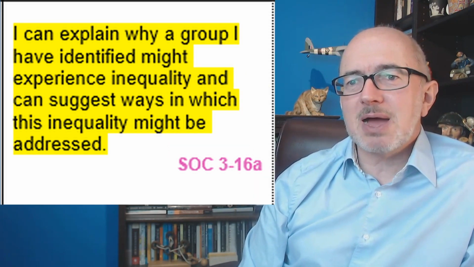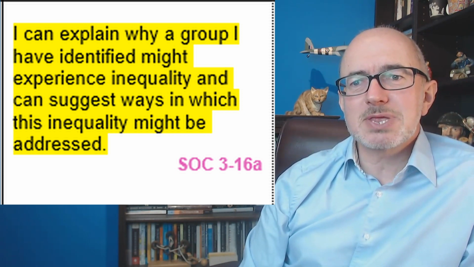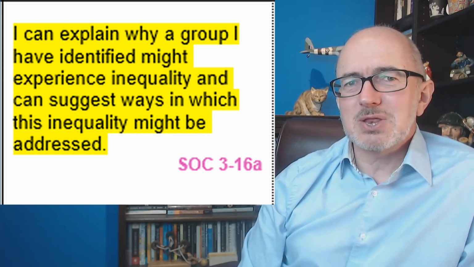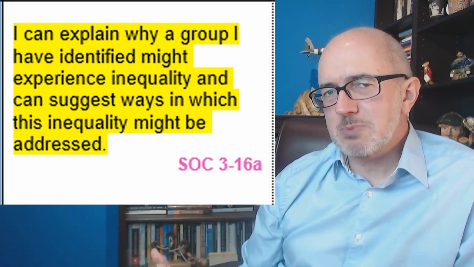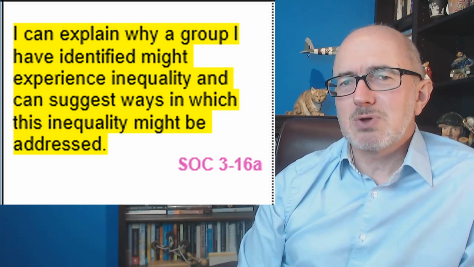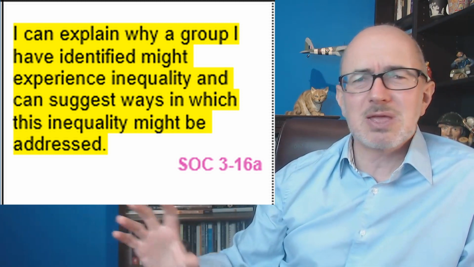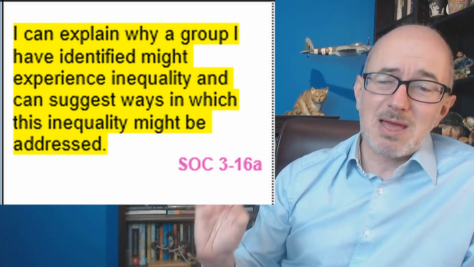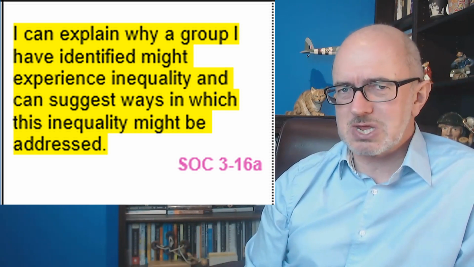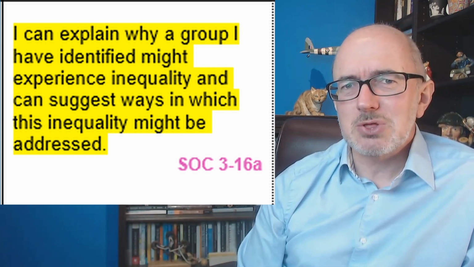Secondary school again. I can explain why a group I have identified might experience inequality and can suggest ways in which this inequality might be addressed. I mean, that's just clear-cut, straightforward, left-wing indoctrination. Okay, the idea that inequality is the problem, there's a social justice mindset. And you can just imagine the sort of lessons that would go on with that. You could get the sort of dogmatic feminist lines, you get LGBT things, all sorts of issues would come up, and I think that that's an unhelpful way to address them, just finding statistical differences and then saying that's an injustice, how do we sort it out. But in Scotland, social justice teaching is the national curriculum.